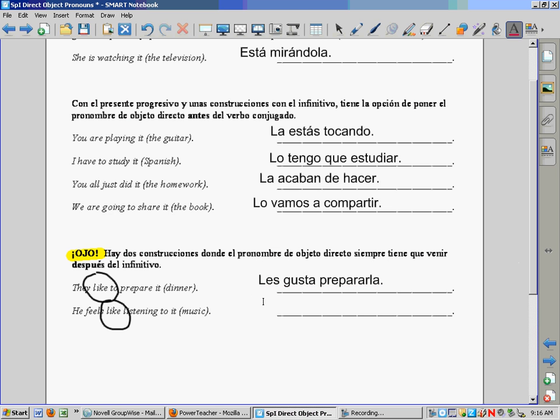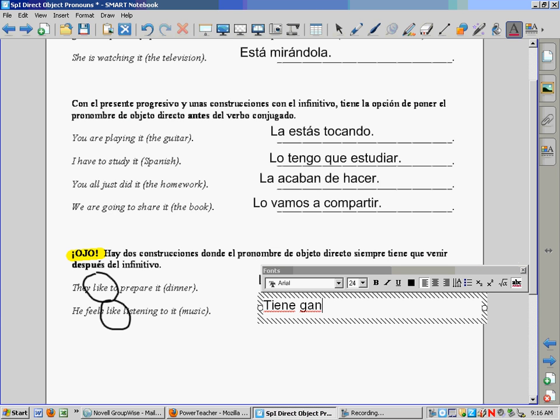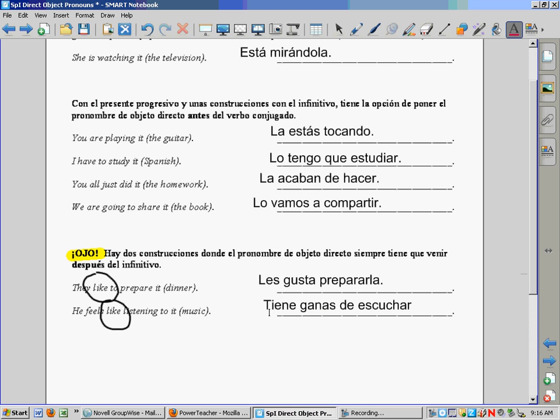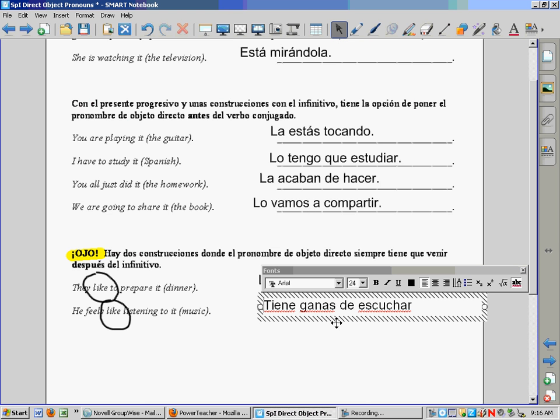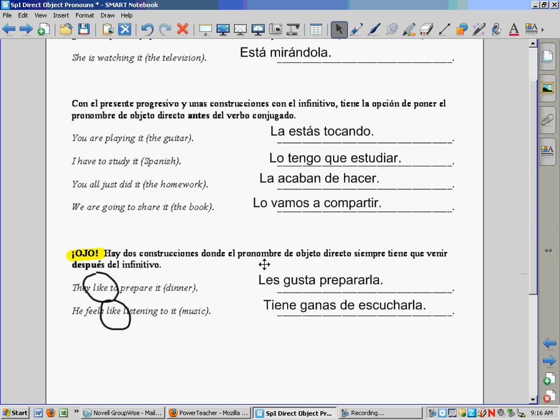A similar thing here. He feels like listening. So if he feels like listening, it's tiene ganas de escuchar. Now, to or it, music is la música. So again, you might think it's not quite as confusing as la les gusta, so maybe we could put it up front, but there are just so many parts to this verbal phrase that we just have to put it at the end. So it's clear that we're referring to music and it goes with escuchar and it doesn't get confused in there with ganas and stuff like that. So these two, you always have to put the lo, la, los at the end.